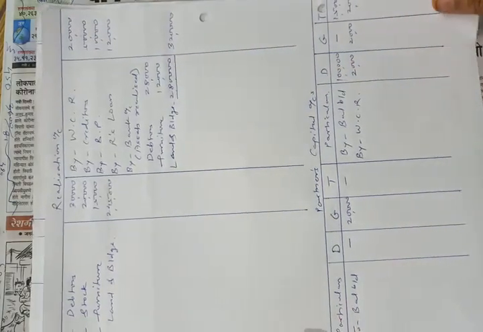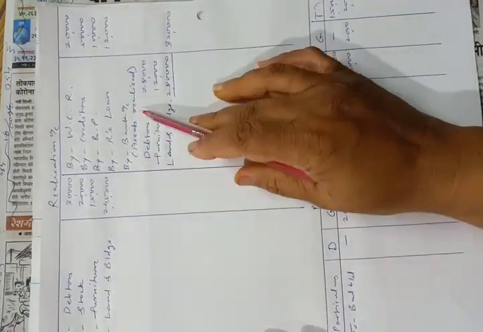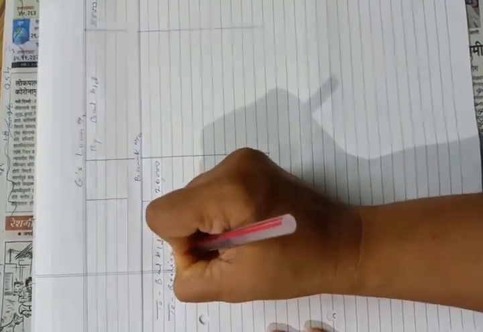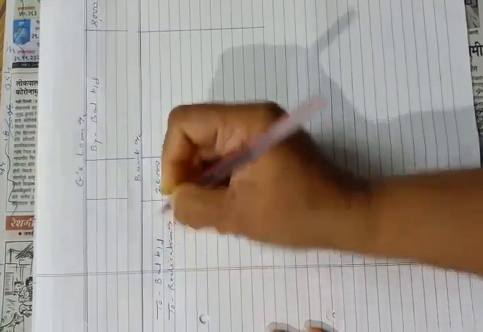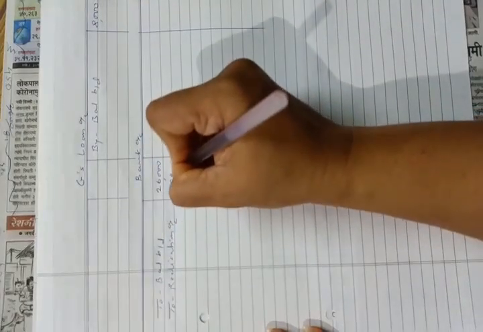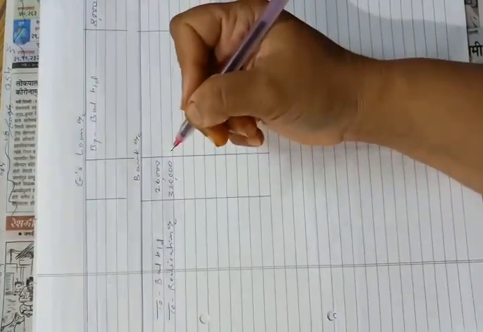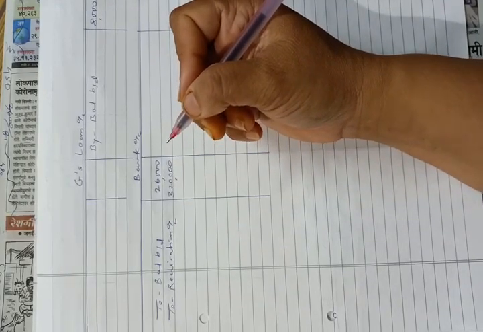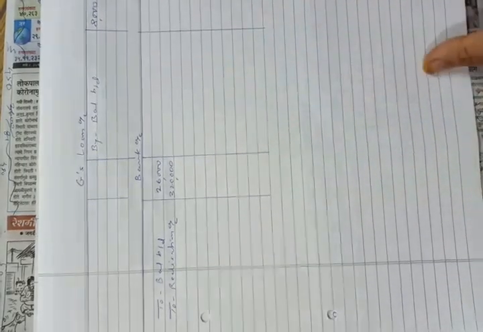Now the second posting, credit side of realization account by bank account. It means debit side of bank account to realization account. Amount is 3,20,000. Now next entry,